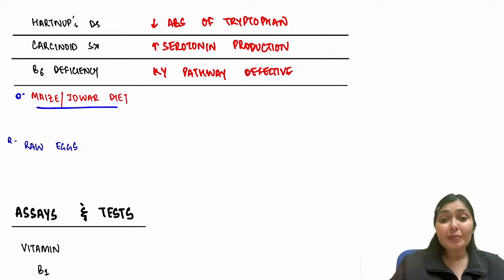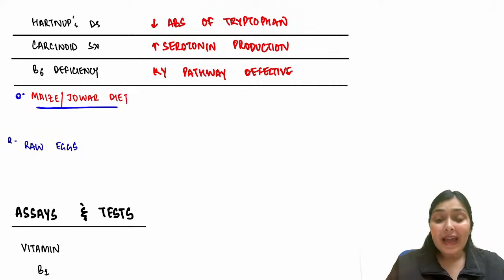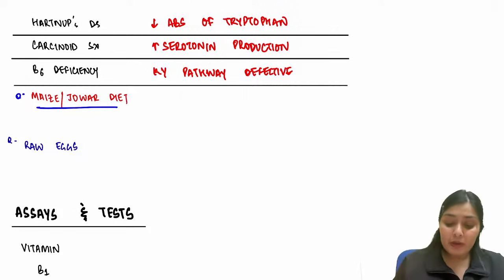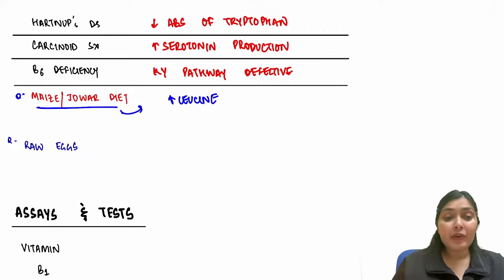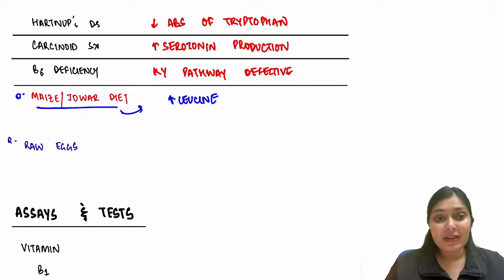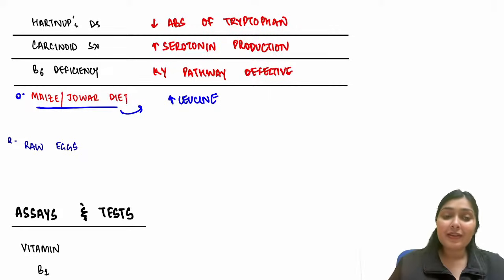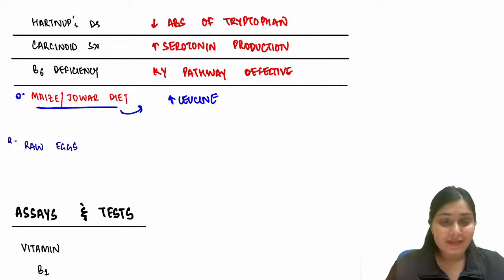So if there is a predominantly maize-based or jowar-based diet, maize and jowar have very high leucine content. And this high leucine content affects my kynurenine pathway. And if the kynurenine pathway is affected, niacin production will decrease. Again, this child is going to have niacin deficiency.